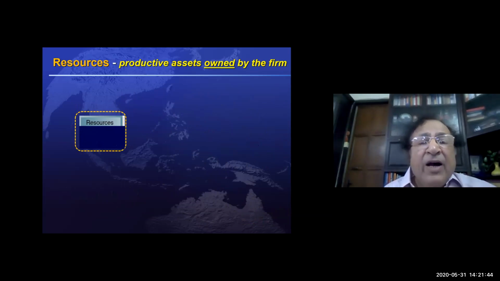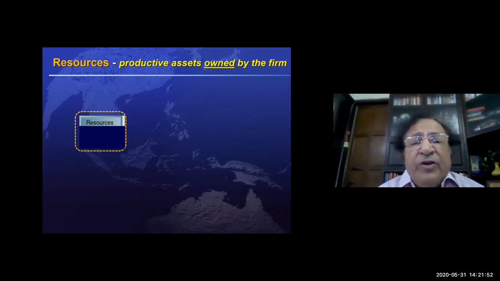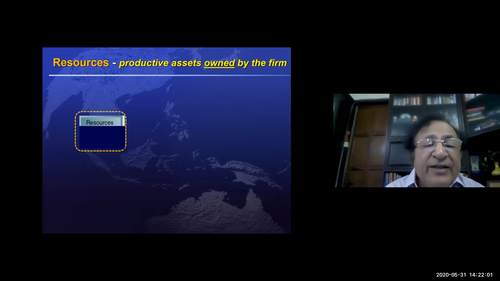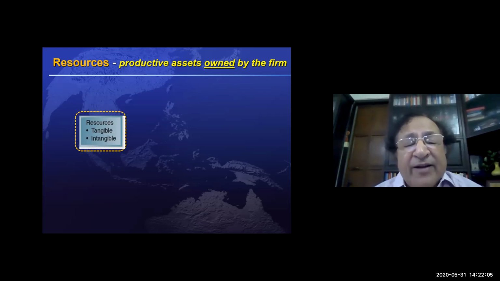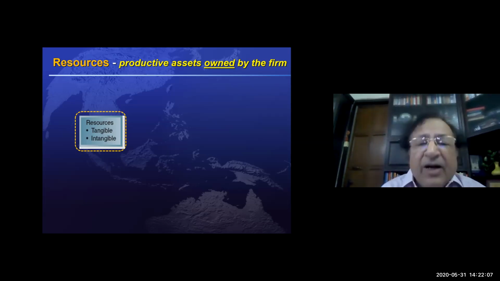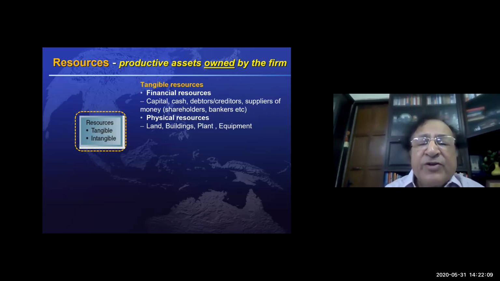Okay, so these resources and capabilities are the key factors in our internal analysis. And you know what resources are? Resources are the assets which are owned by the company. And these resources could be of two kinds. One is tangible and other is intangible. What are the tangible resources?